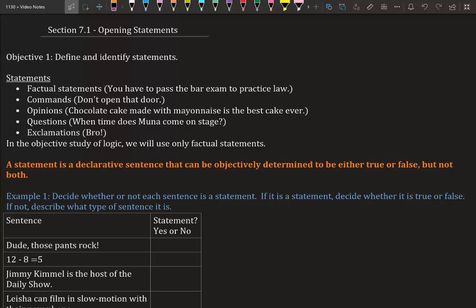Section 7.1, opening statements. Define and identify statements. So there's a couple types of statements. One of them is a factual statement, like you are stating a fact. You have to pass the bar exam to practice law. That is a factual statement.